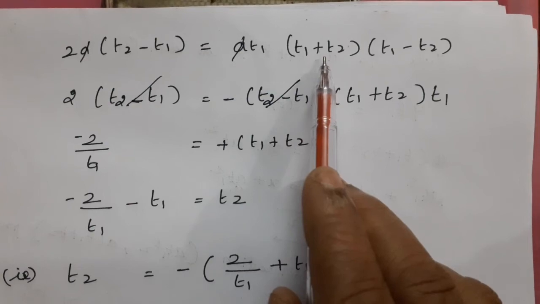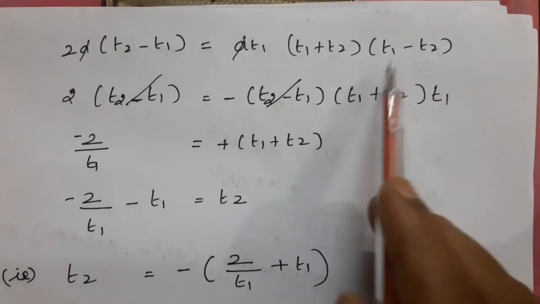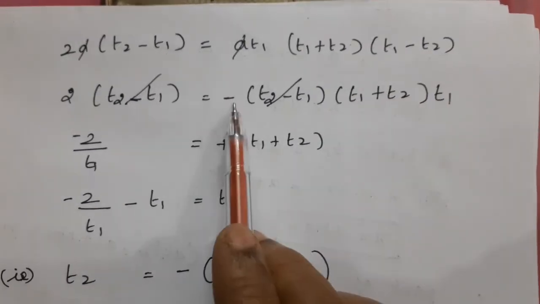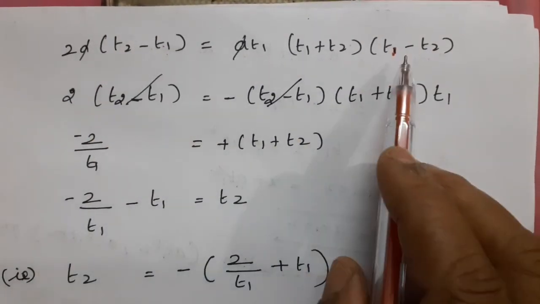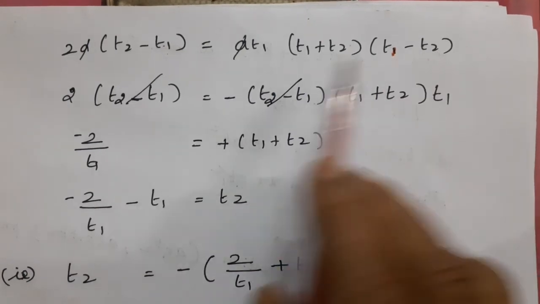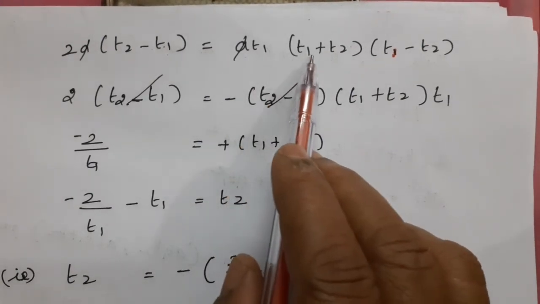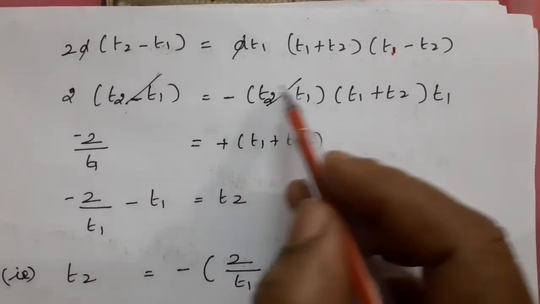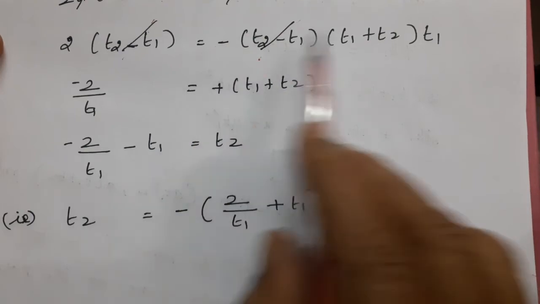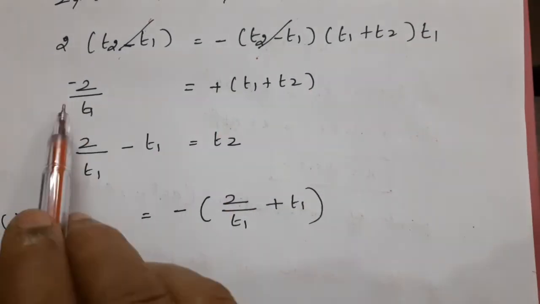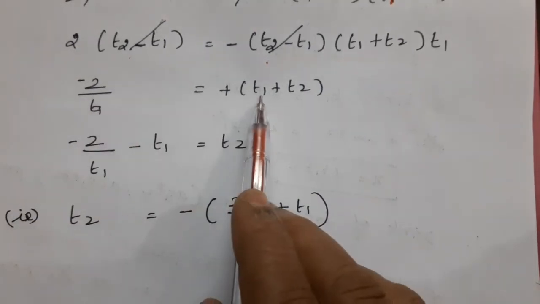Rewrite t1 square minus t2 square as t1 plus t2 into t1 minus t2. Here on the left we have t2 minus t1, but on the right we have t1 minus t2, so we take a minus sign outside. Then t2 minus t1 is cancelled, and the remaining steps are as they are. The balance is minus 2, and since t1 is a product, it comes to the division: minus 2 by t1 equals t1 plus t2.